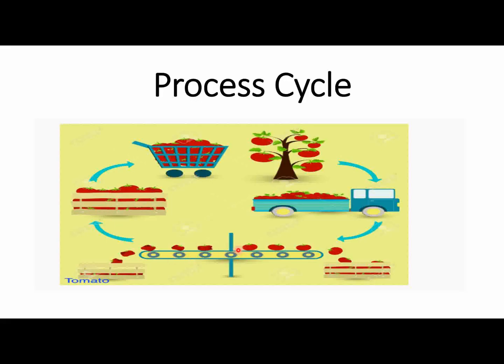So this is the filtering. After that, we are just packaging the good tomatoes. The final step is the processing of good tomatoes, and it is ready for the customers. So this is ready for the customers. This is the way how you will attempt the process cycle.